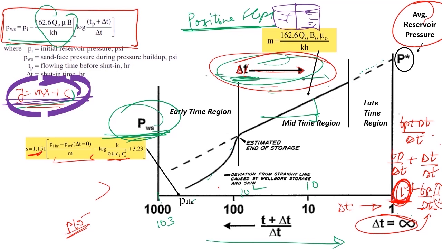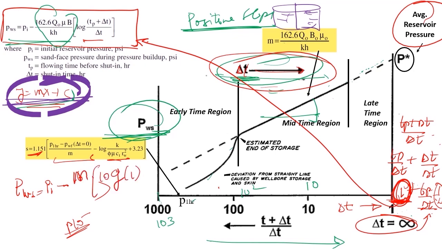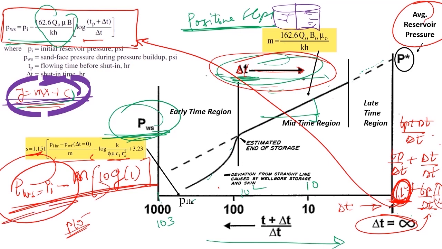Now if I'm placing this 1 over here, log of 1 will be equal to 0. Keeping log of 1 equal to 0, my equation will be Pws equal to Pi minus slope times log of 1. This gives my answer as shut-in pressure equal to initial pressure.